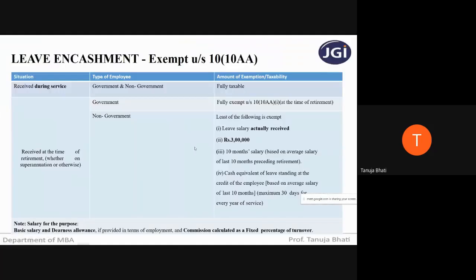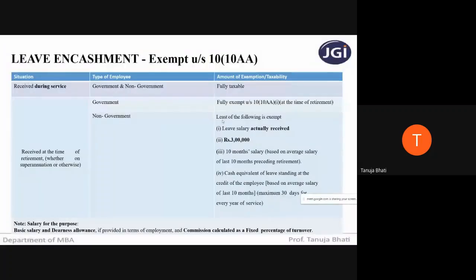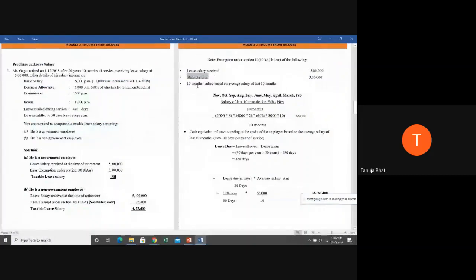Next, what is the provision saying? Or rupees 3 lakh. So statutory limit which is fixed for everyone, 3 lakh. Next, 10 months salary immediately preceding retirement, based on the average salary of last 10 months. So 10 months you're going to calculate immediately preceding retirement.